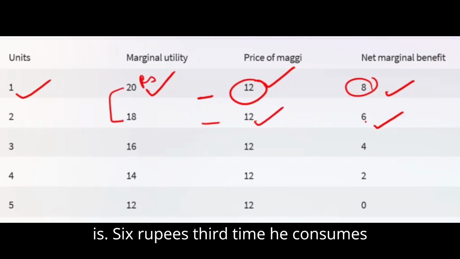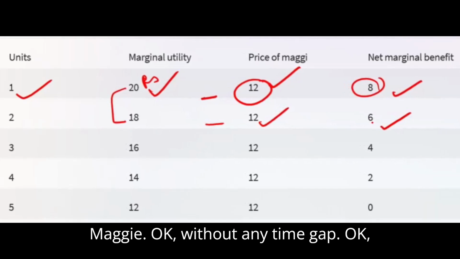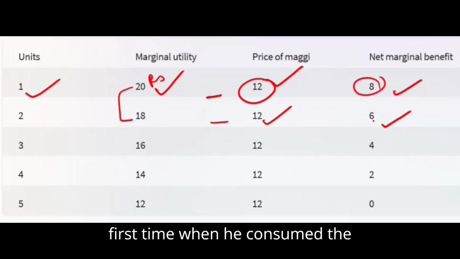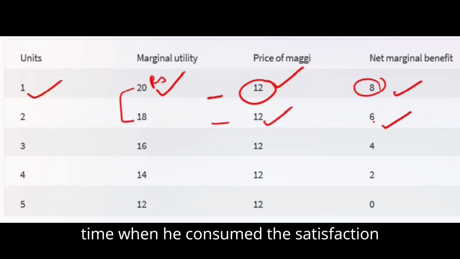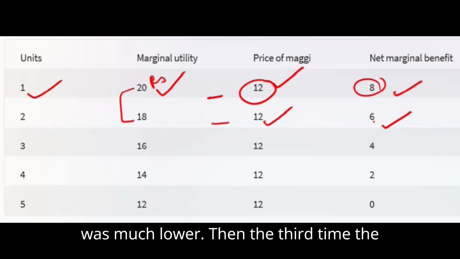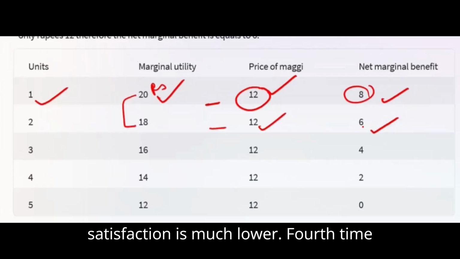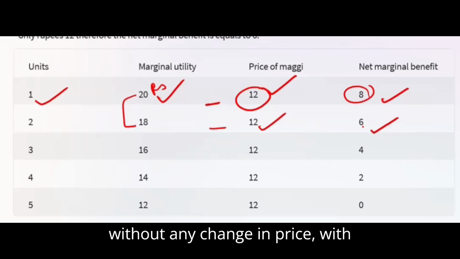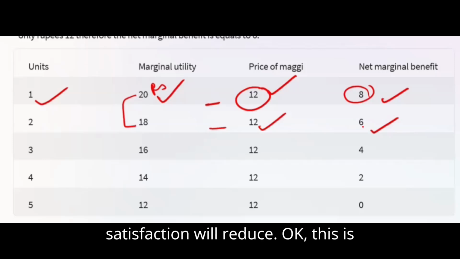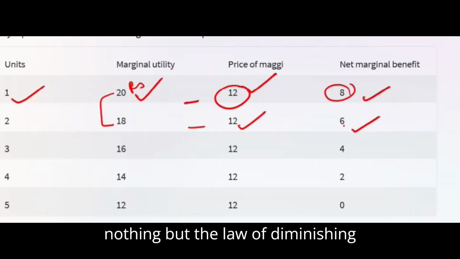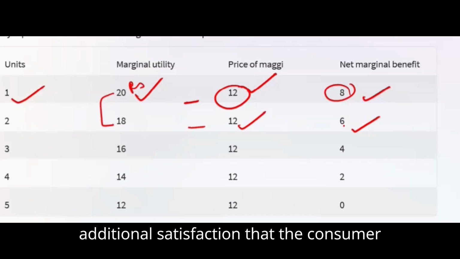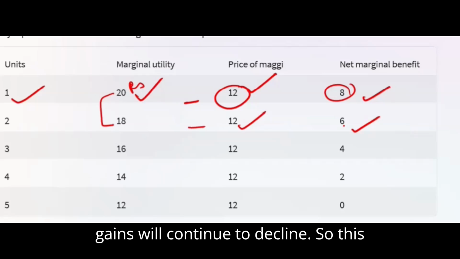Third time he consumes Maggi, without any time gap. Now this time again everyone understands that the satisfaction will be lower. The first time when he consumed, the satisfaction was much higher. The second time, the satisfaction was much lower. Then the third time the satisfaction is much lower. Fourth time again, if he consumes Maggi without any time gap, without any change in price, with everything remaining same, the satisfaction will reduce. This is nothing but the law of diminishing marginal utility, that with each additional unit, the additional satisfaction that the consumer gains will continue to decline.